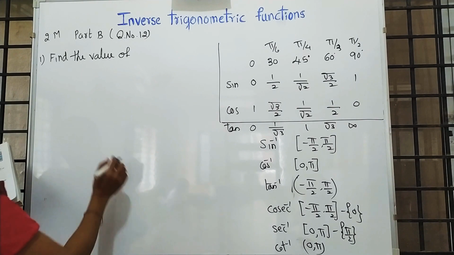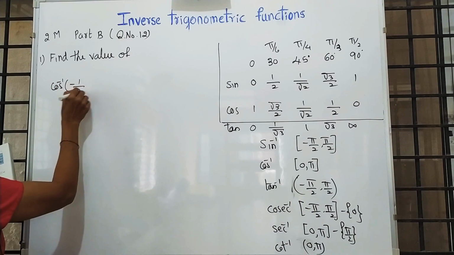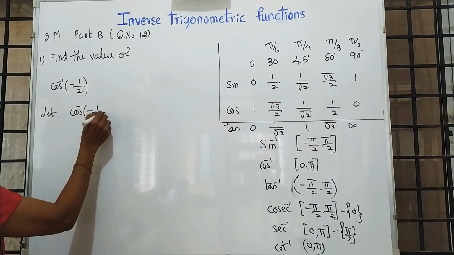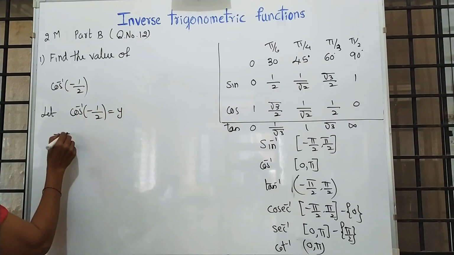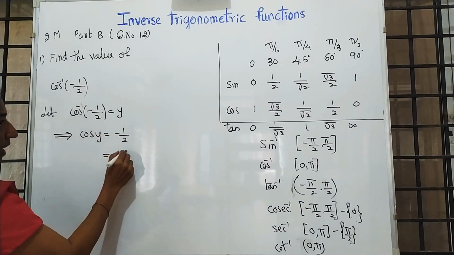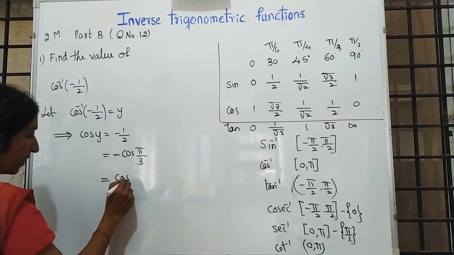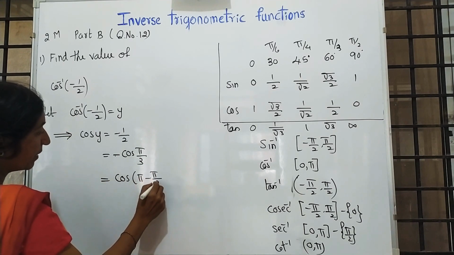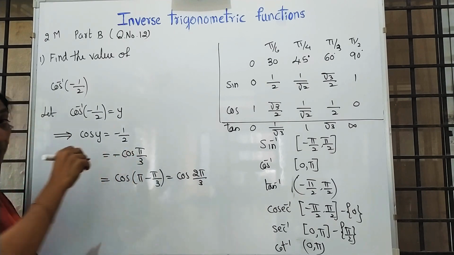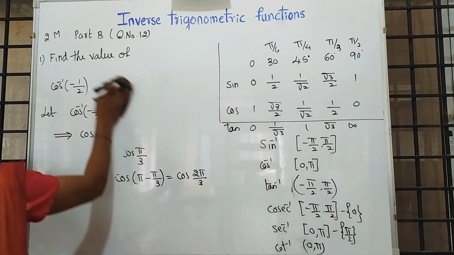Moving to the next question, cos inverse of minus 1 by 2. Let us take cos inverse of minus 1 by 2 as y, which implies cos y is equal to minus 1 by 2. It is minus of cos pi by 3. This we have to arrange in the allied angle. It is pi minus pi by 3, that is cos of 2 pi by 3. Hence, the principal value of cos inverse of minus 1 by 2 is 2 pi by 3.